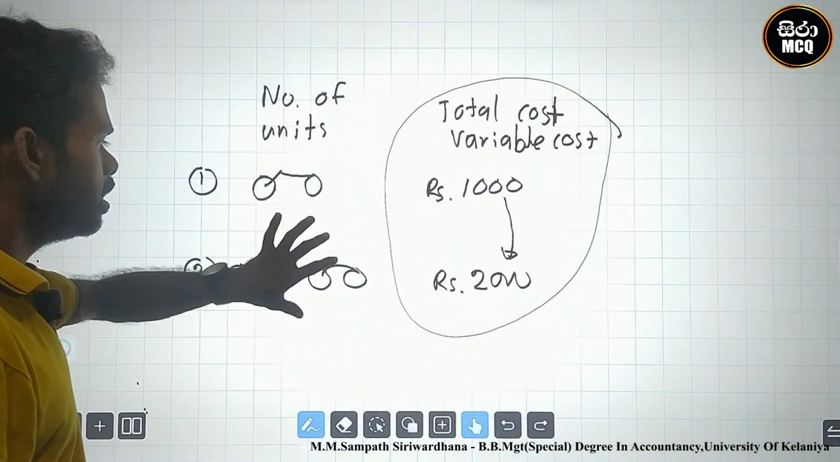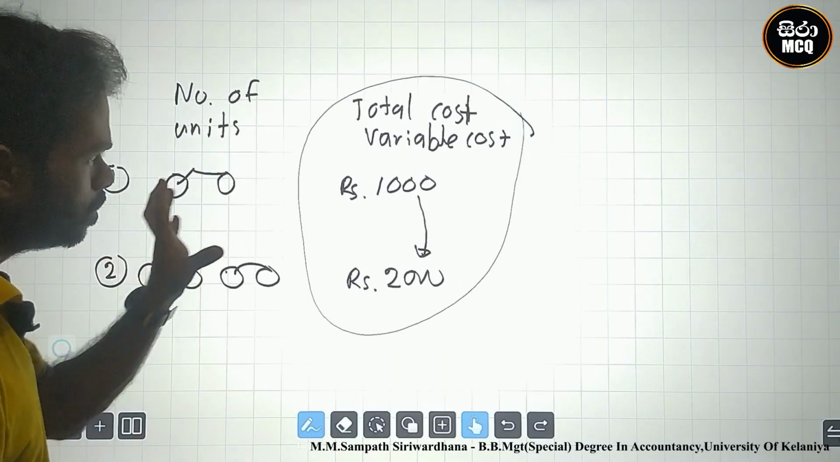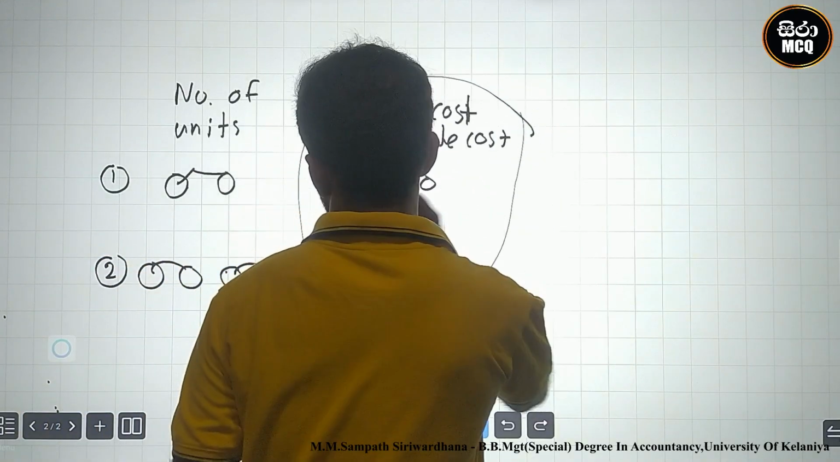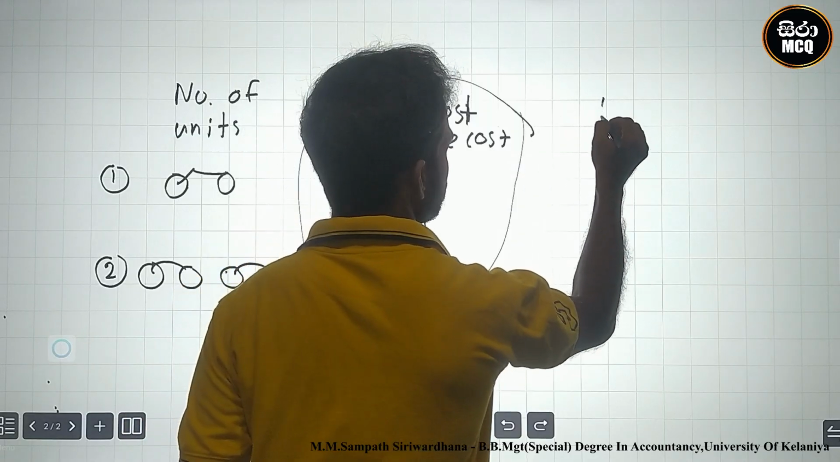Okay, how can we identify fixed cost? This is the fixed cost. This is related to this one. This is the total cost.